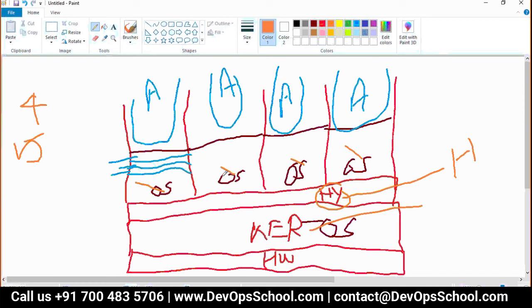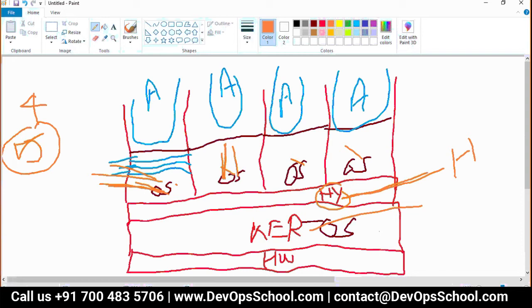Each operating system also consumes CPU, RAM, licensing cost, and storage, by the way. Like that, you have 5 operating systems. They all consume CPU, RAM, storage, and licensing cost. And on top of that, you have a hypervisor like VMware or VirtualBox that also consumes so many resources.